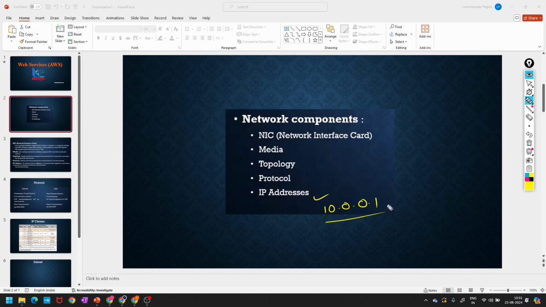10.0.0.1, this is one IP. So what are these IPs? They give a numerical name to identify. For example, Yashwant is there. Yashwant, are you there? Yes, sir. Okay. So if I call Yashwant only, I get a response only from Yashwant, not from others, right?